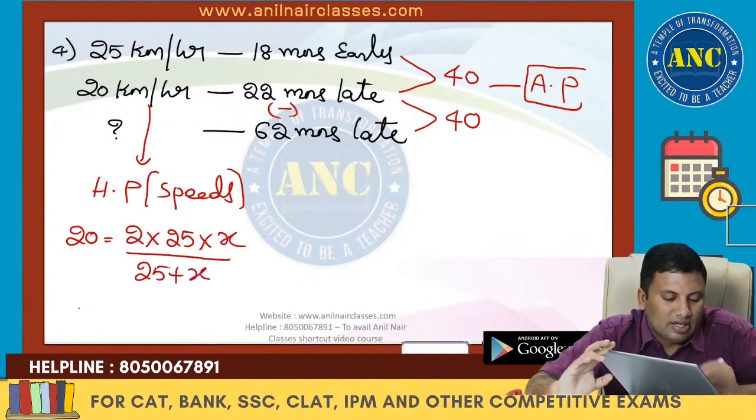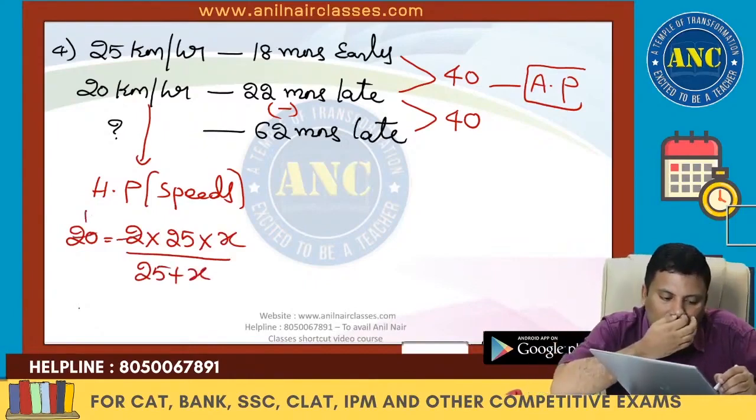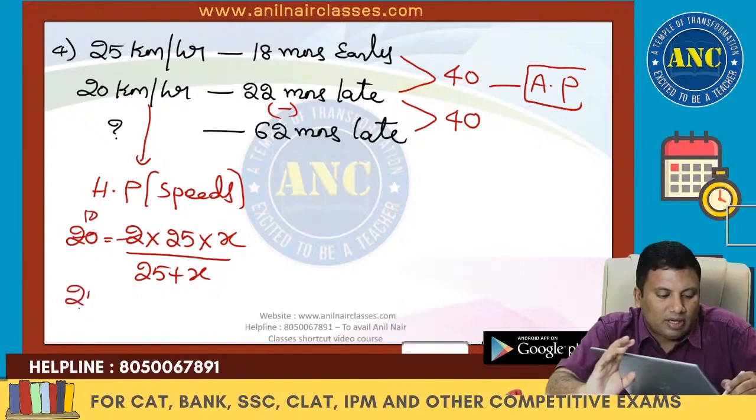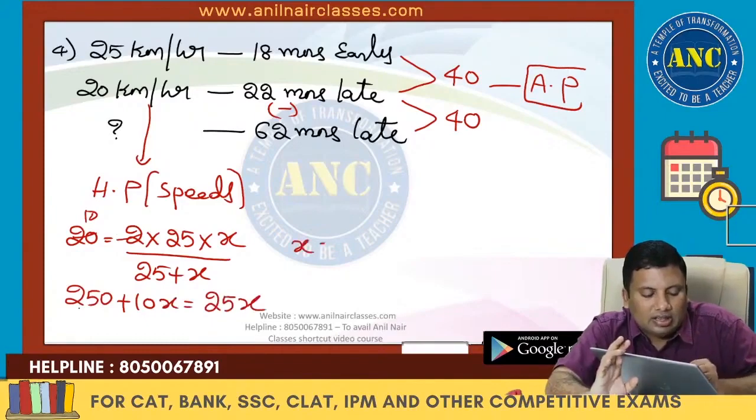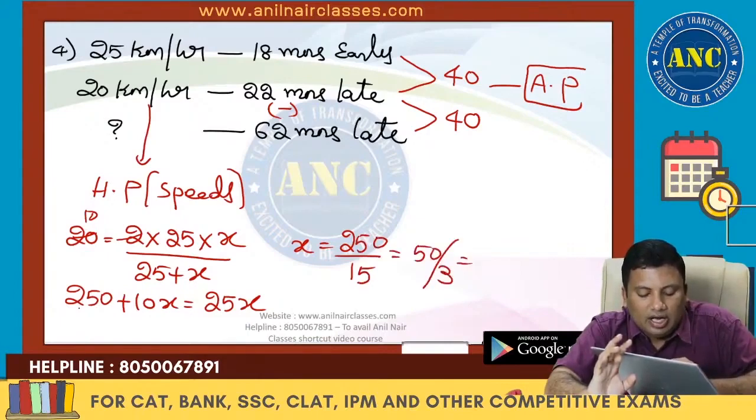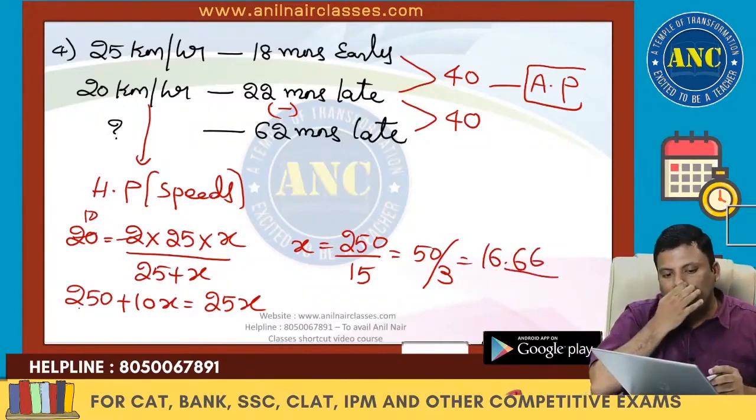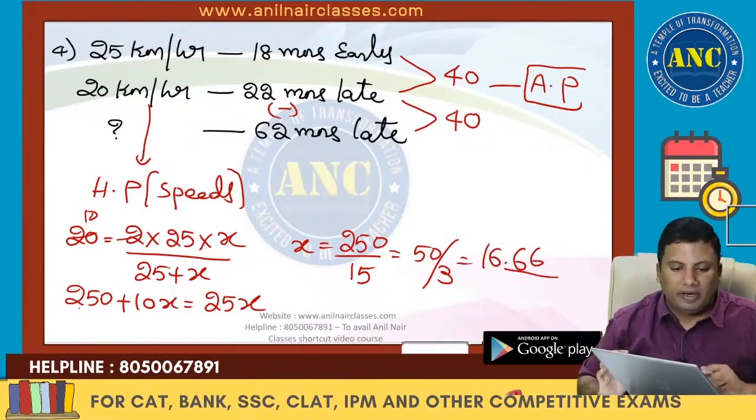If the speeds are in HP, 20 equivalent to 2 into 25 into x by 25 plus x. So this is nothing but 250 plus 10x equivalent to 25x. So x is nothing but 250 by 15, which is 50 by 3. Answer is 16.66. I hope it is clear.